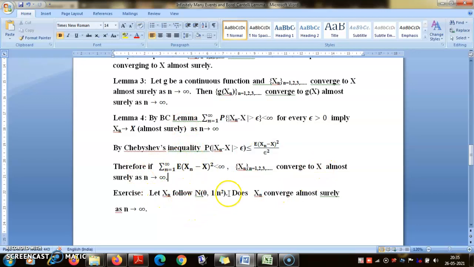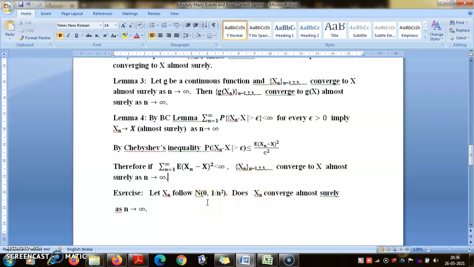Now here is an example. Suppose Xn follows a normal distribution with mean 0 and variance 1 by n square. Does Xn converge almost surely? You apply this condition with X replaced by 0. What will be the expectation of Xn square here? It will be 1 by n square because the mean is 0. So the expectation of Xn square is 1 by n square, which is summable. That means Xn converges almost surely to 0.